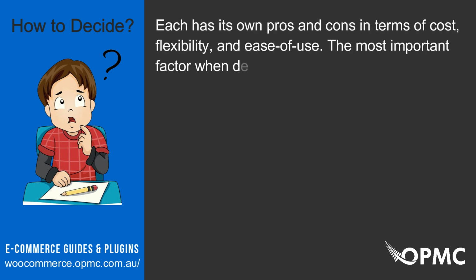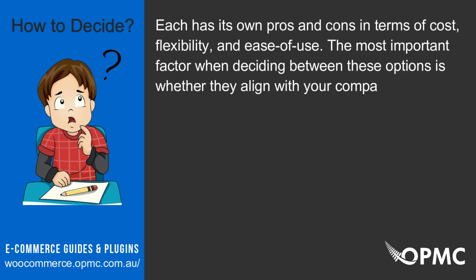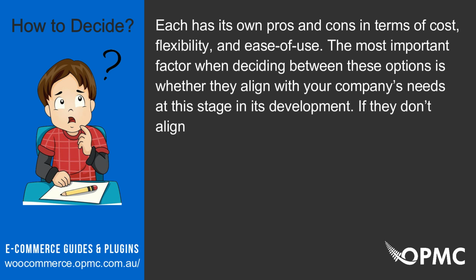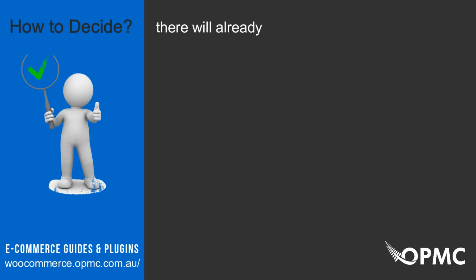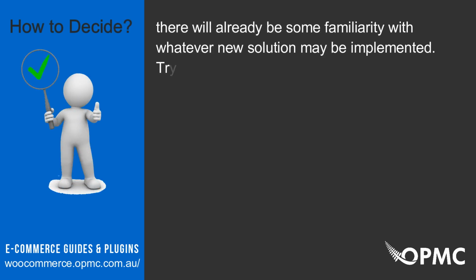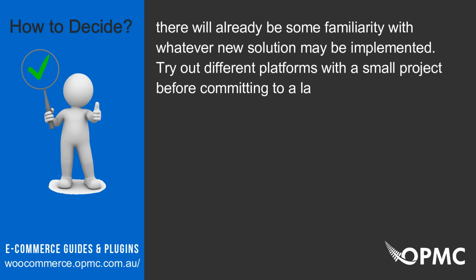The most important factor when deciding between these options is whether they align with your company's needs at this stage in its development. If they don't align perfectly now, but could be beneficial down the road, keep them on hand so that when the time comes for a changeover, there will already be some familiarity with whatever new solution may be implemented. Try out different platforms with a small project before committing to a larger one.